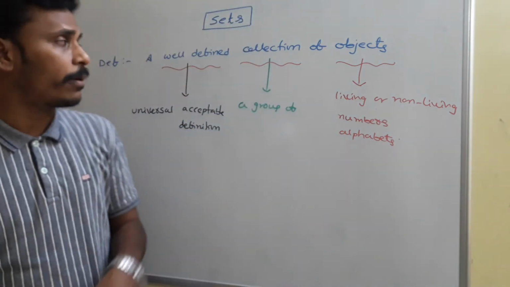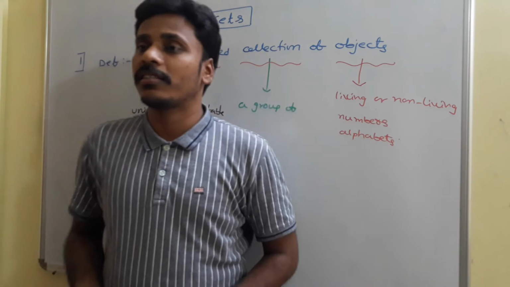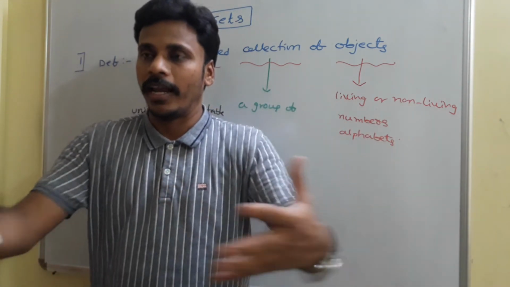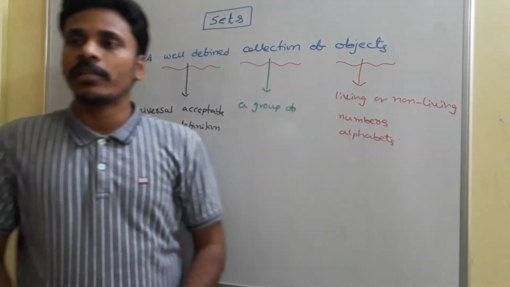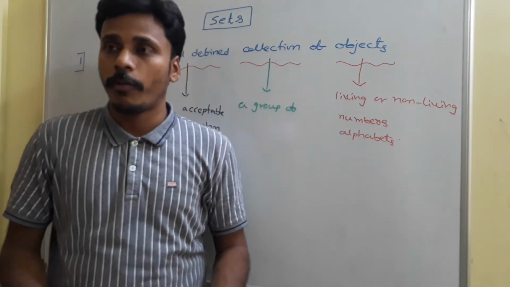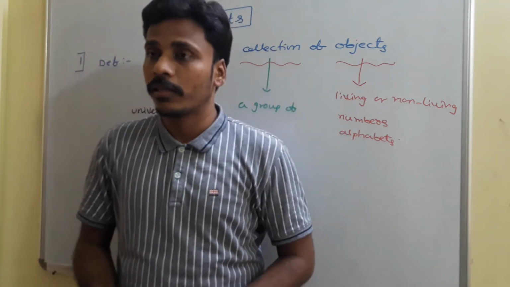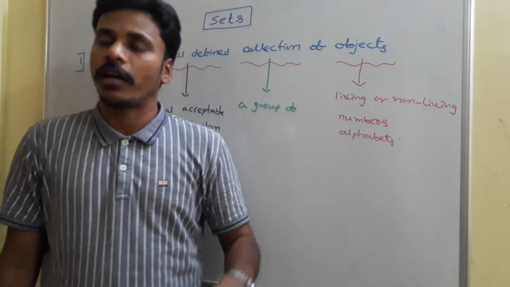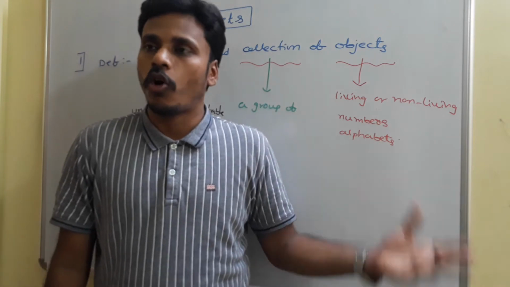The next thing is what I mentioned here, collection. Collection is just the general meaning: a group of, a bunch of, a collection. And coming to the objects, sometimes we may consider alphabets, sometimes numericals, and sometimes persons, living or non-living objects, elements. Everything is usually called an object.